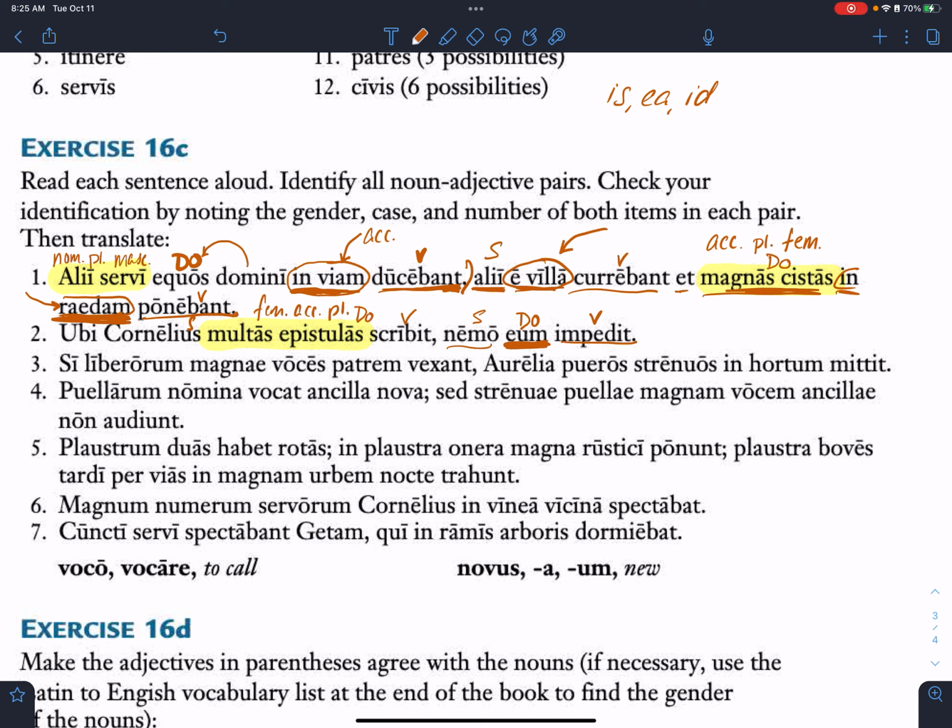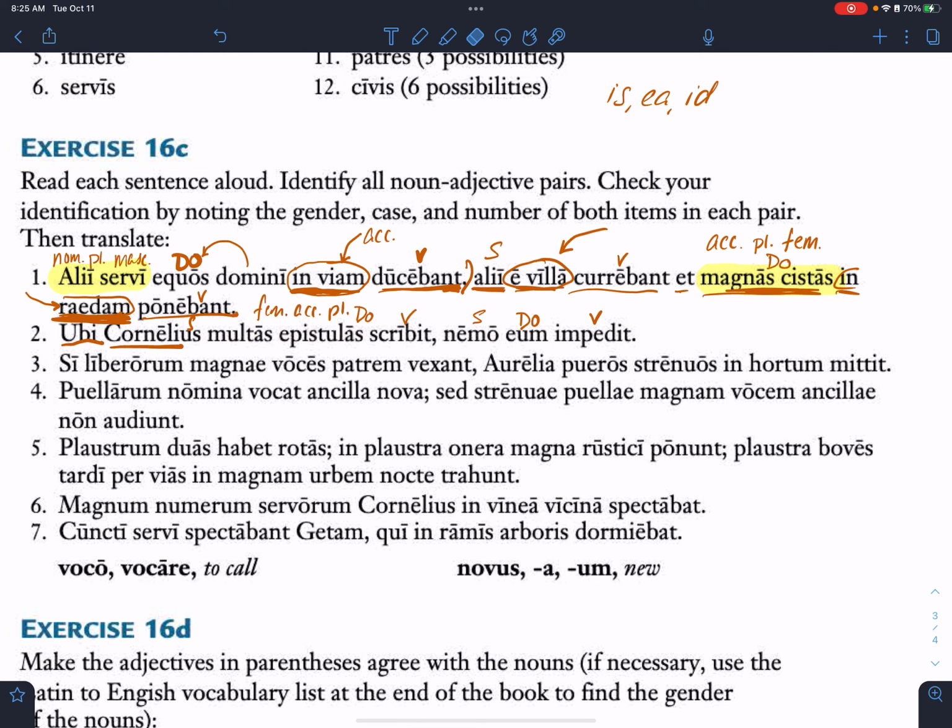Prevents him. Yeah, no one prevents him or hinders him. Right, so essentially what this is saying is that when Cornelius is doing business, nobody's supposed to disturb daddy in the office, essentially. I don't see my dad like that often. So what's the translation? So when Cornelius writes many letters, nobody hinders him.